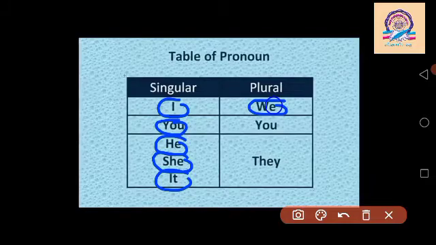Pronoun we is used for ourselves in plural form. Pronoun you is used for second person plural form. Pronoun they is used for themselves in plural form.